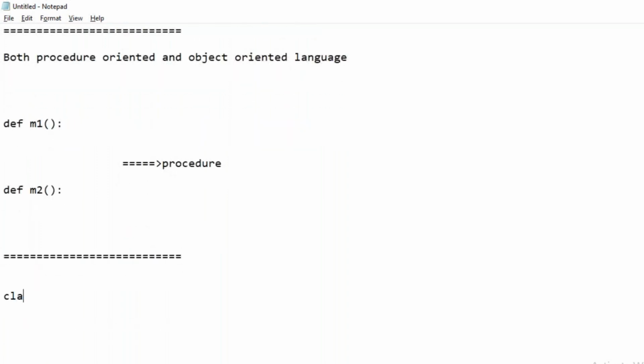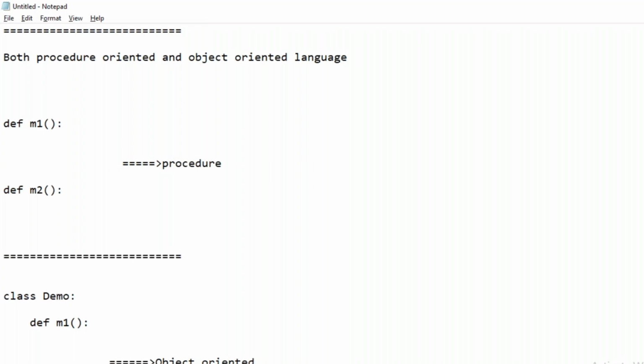And just now we have discussed that we can have classes, and in the classes also we can write the definitions in Python. Generally, if the functions are written in the classes, then that language is called object oriented. In Python, you can write the functions inside the classes also, right? So you can call Python also object oriented.